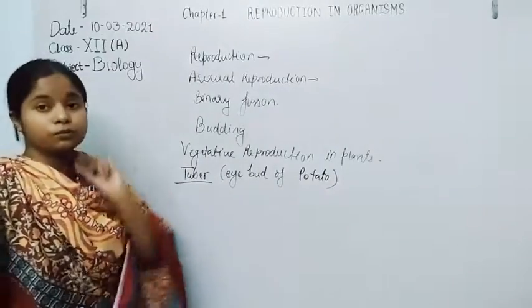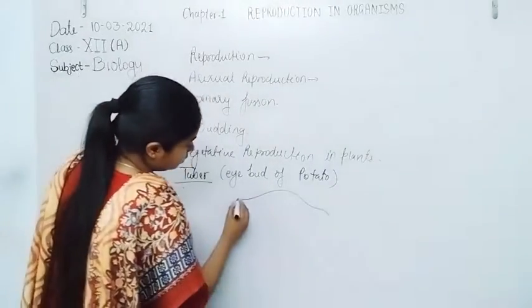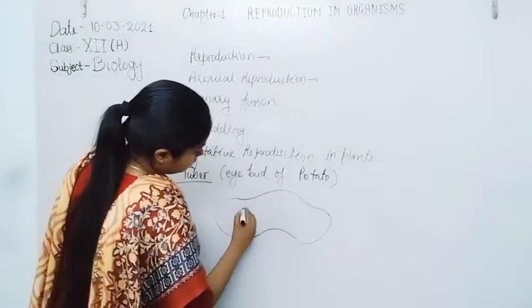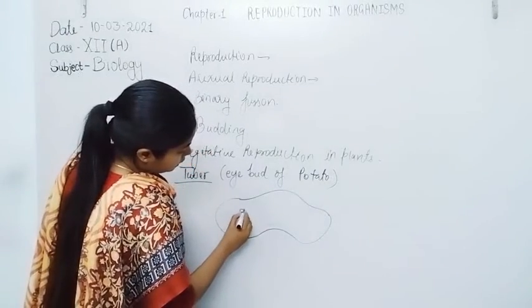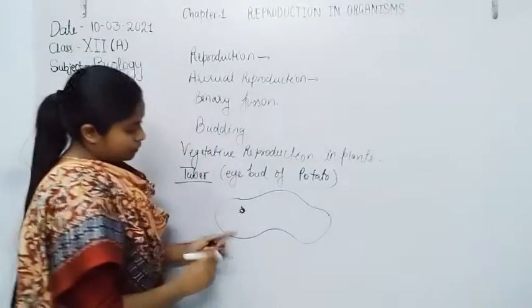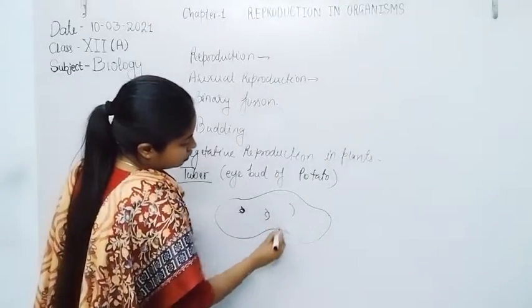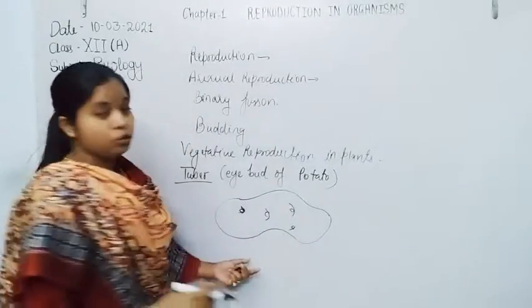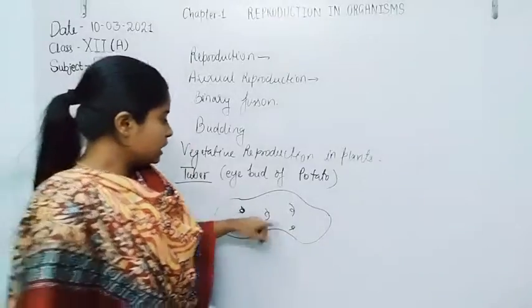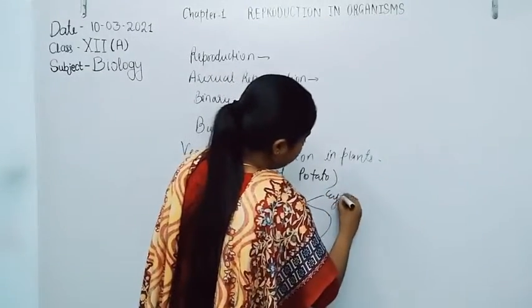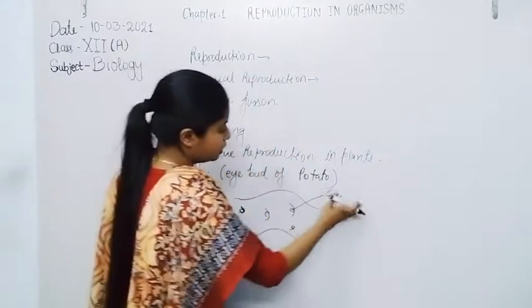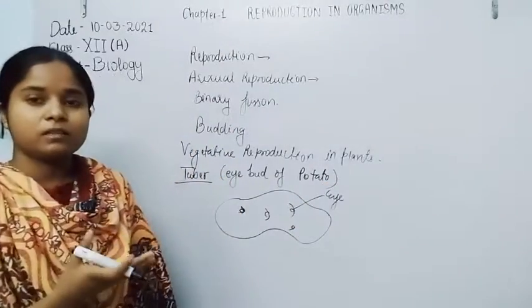Eye bud of potato, that is the eye bud, is able to give rise to a new potato plant. So these are known as eye buds, as we already observe in our kitchen.